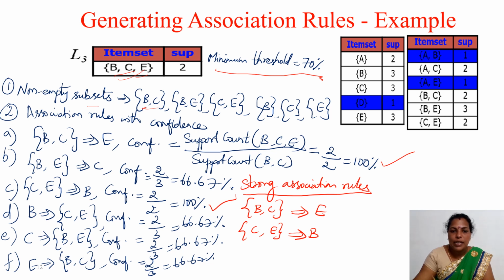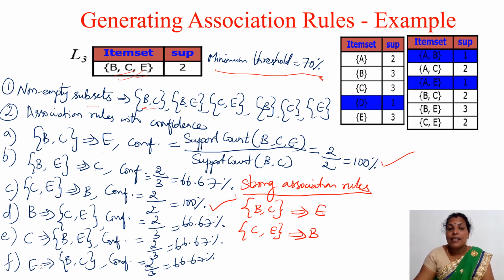So for BC, B comma C implies E. Whatever is not available, that we have to write on the right hand side. Then for BE, B comma E implies C. Then for CE, C comma E implies B. If it is a single item, then you have to write the remaining: B implies C comma E, C implies B comma E, and E implies B comma C. These are the 6 association rules generated for this frequent item set.